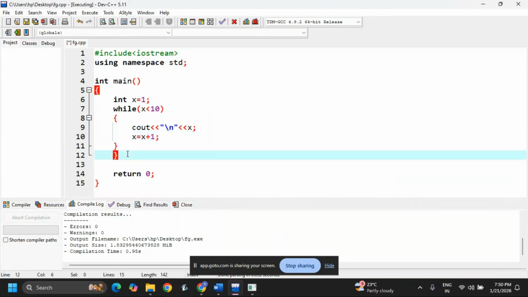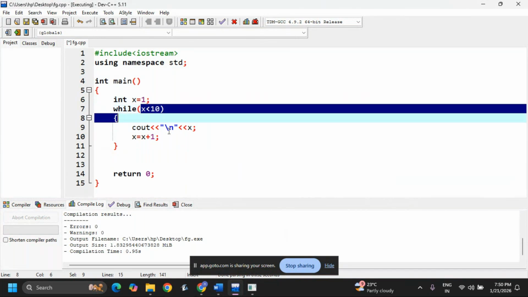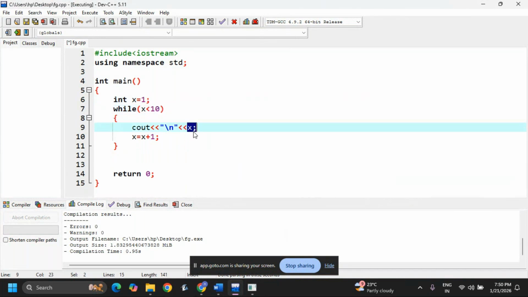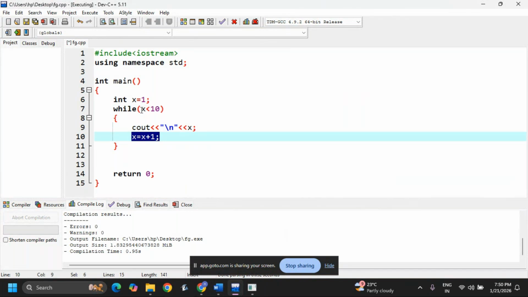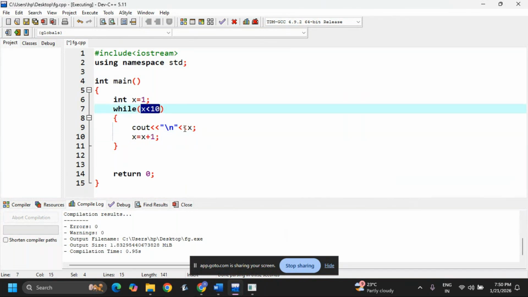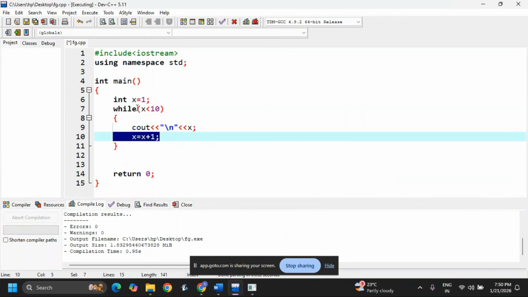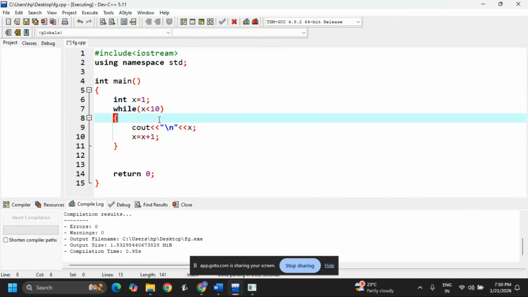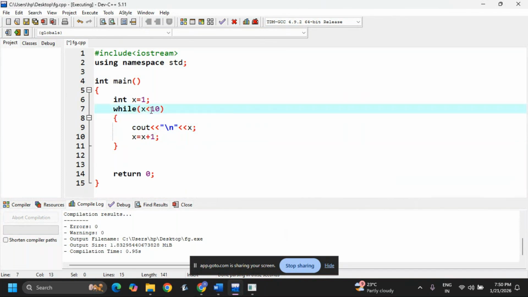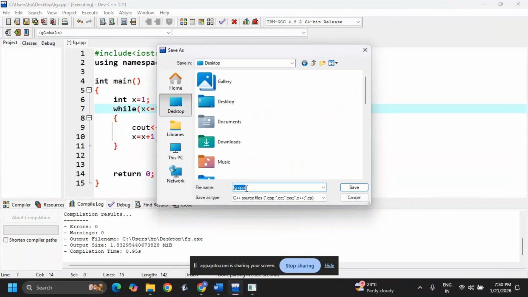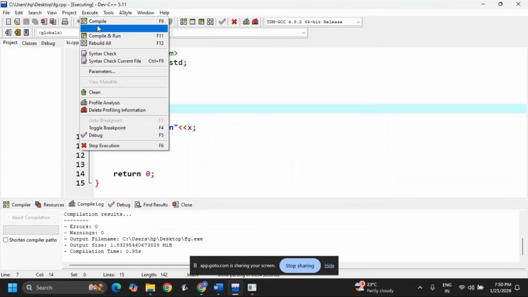Now I look, I think this is extra. See, first it will take 1, less than or equal to 10, condition is okay, then it will print 1. After that it will increase to 2. 2 less than or equal to 10, condition okay, 2 will print. Next 3, 3 less than or equal to 10. Like that up to 9 it will print. If you are using the less than or equal to symbol, then 10 also will print. Now file, save as on the desktop, some name dot c plus plus, execute, run.